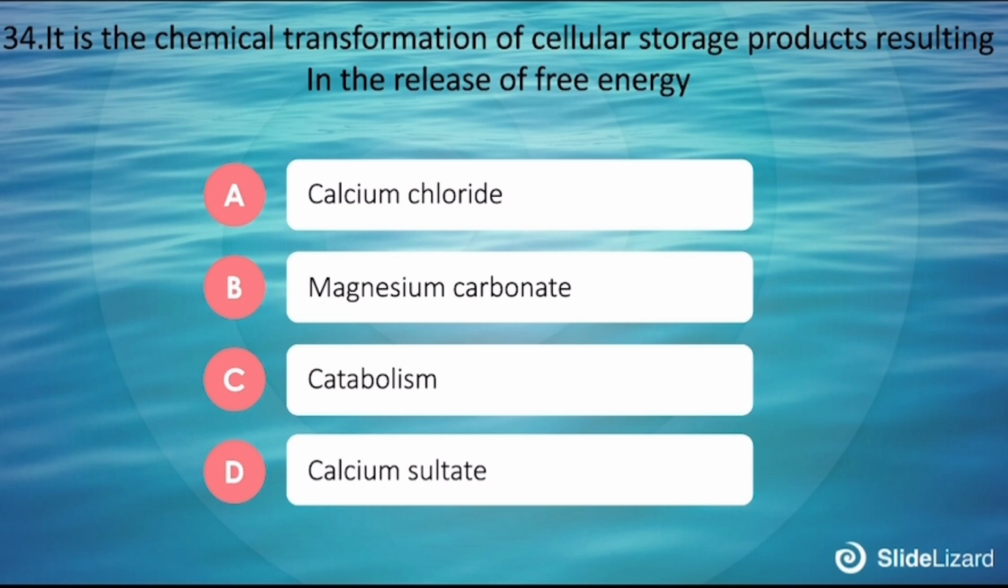34. It is the chemical transformation of cellular storage products resulting in the release of free energy. A. Calcium chloride. B. Magnesium carbonate. C. Catabolism. D. Calcium sulfate.